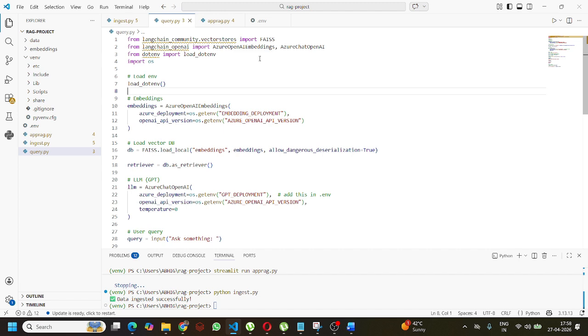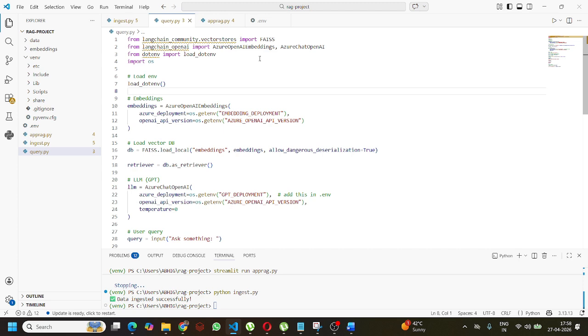Azure OpenAI embedding is used to convert the query into the vector. Azure Chat OpenAI is the GPT model, the large language model, and dotenv is used to load the environment parameters.